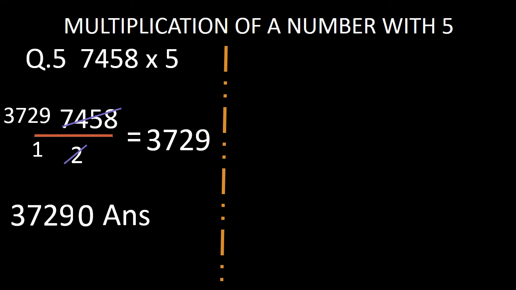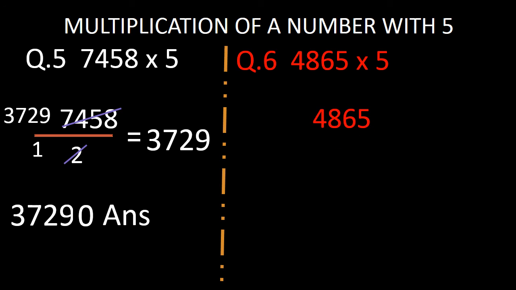Now look at question number 6. In question number 6, I have to multiply 4,865 with 5. We will not multiply this, but we will divide this number by 2. By dividing this by 2 and simplifying, we will get the quotient 2432.5.